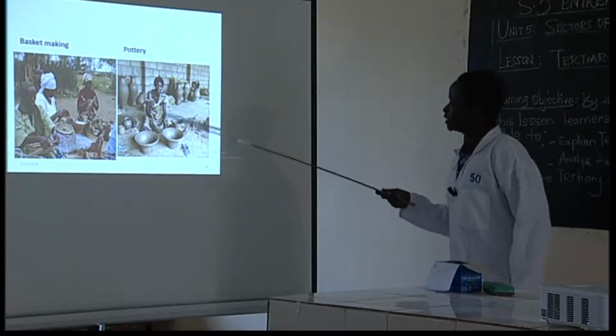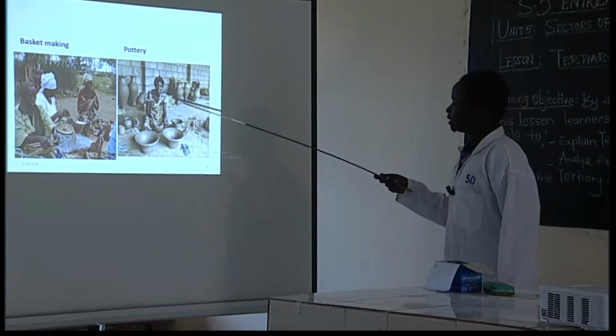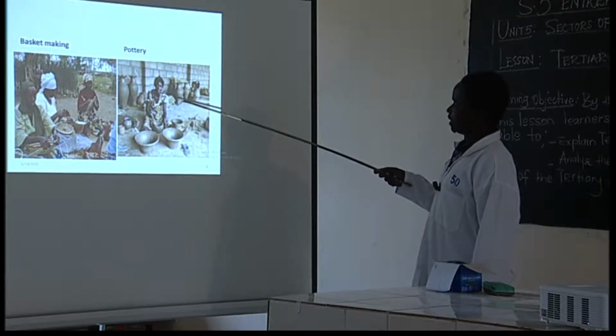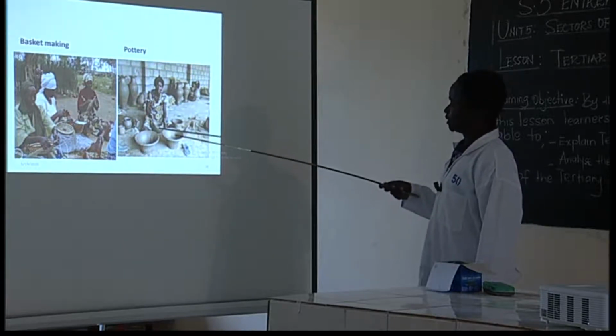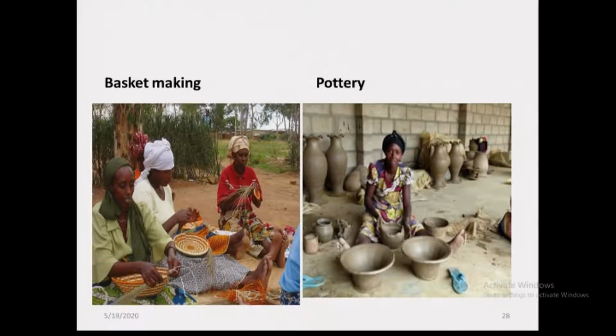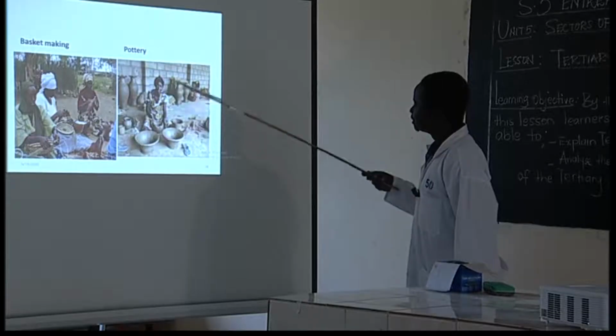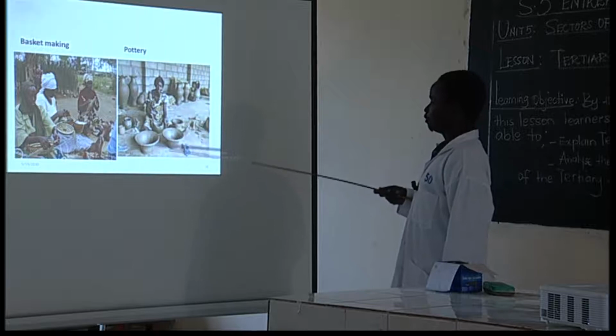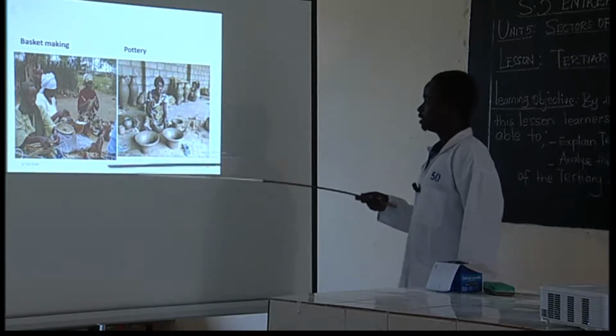See, this is very interesting now. You see this lady here. You see what she has manufactured, pottery. She's using clay as raw material to make these pots. Which can be used for decoration sometimes, and these ones even maintain our culture.